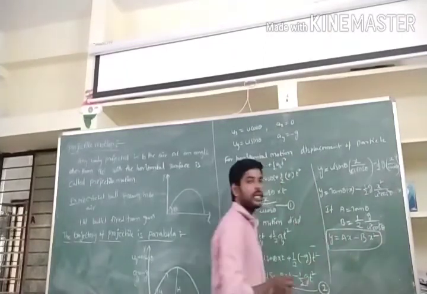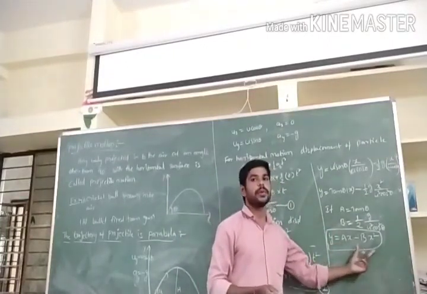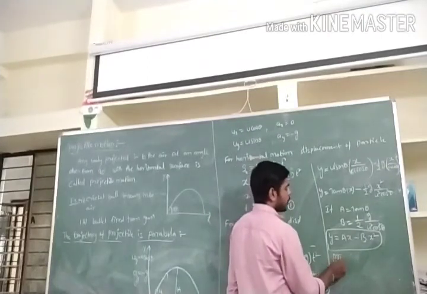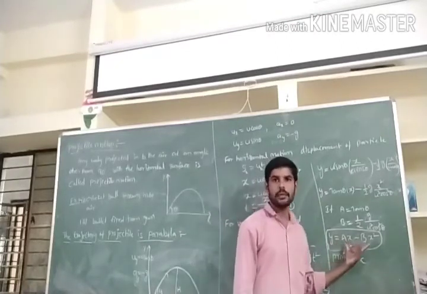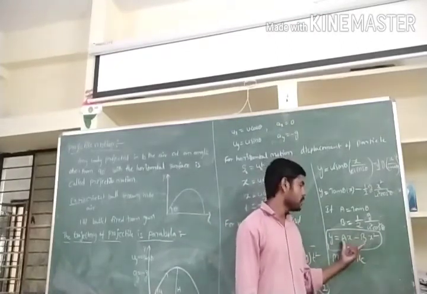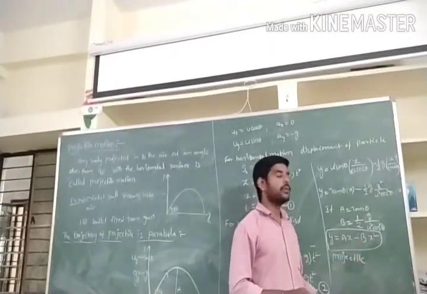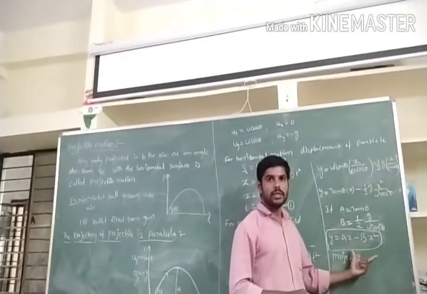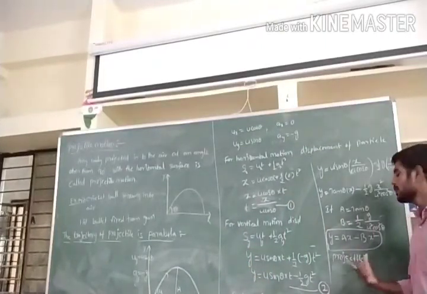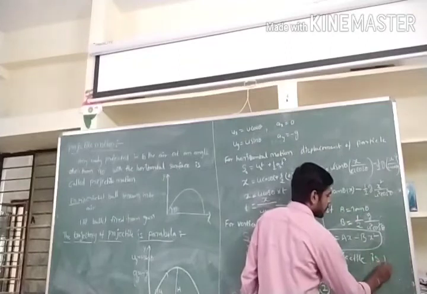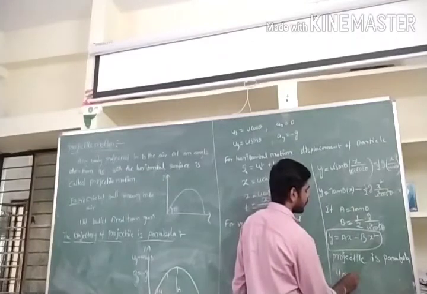According to the mathematical formula, the parabola equation is y is equal to ax minus bx square. So this equation says that the trajectory of the projectile is a parabola. We have proved that the projectile path is a parabola. Hence proved.